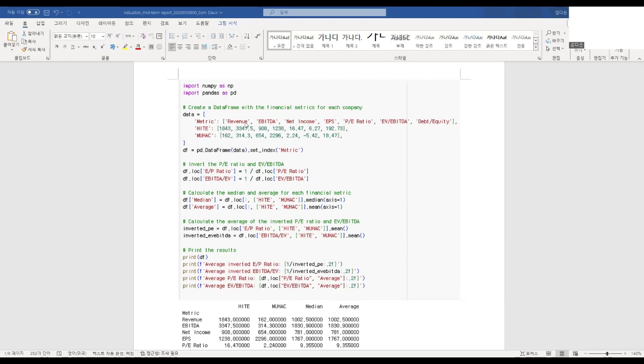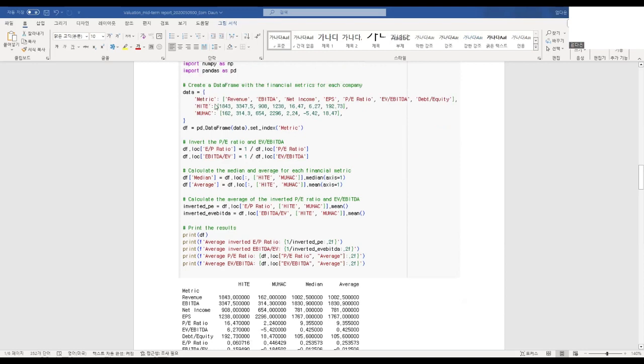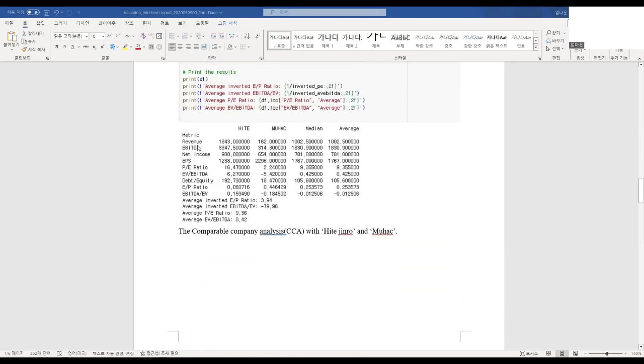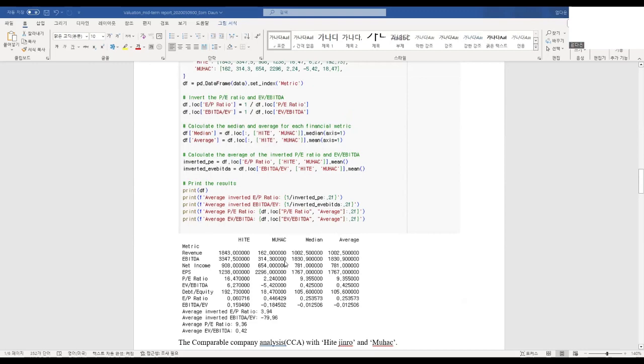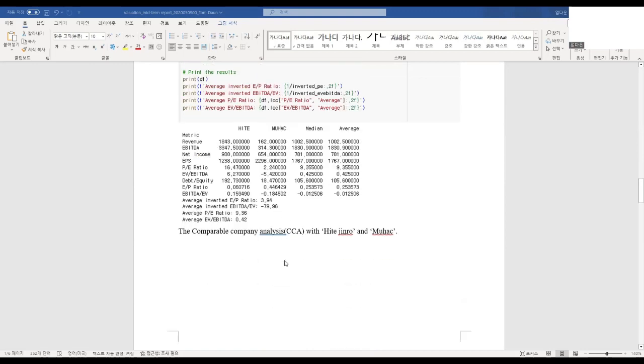I looked up both companies' ratios on Naver Page and Googled some of it, and just ran the code. It prints out the data I put in, averages the P/E ratio and the EPS ratio, and compares these to Lotte Chilsung, so we can see how Lotte Chilsung is doing right now.